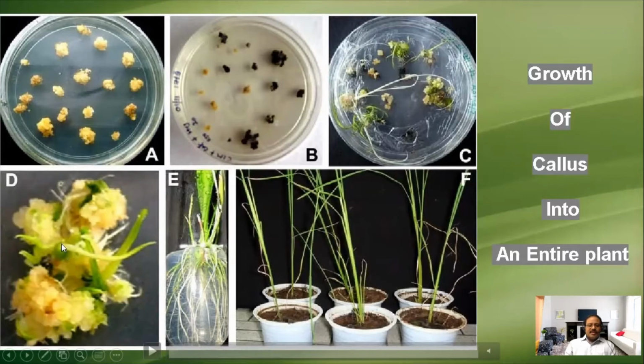Here we have kept it, and it starts to develop the stems. Here some small roots also start to emerge. After some time, the entire root system and shoot system are developed. After that, the plant will be kept in a small pot. That is called hardening of the plant. It will be kept in different climatic conditions. Finally, we can plant it into the soil outside. This is called the tissue culture method.